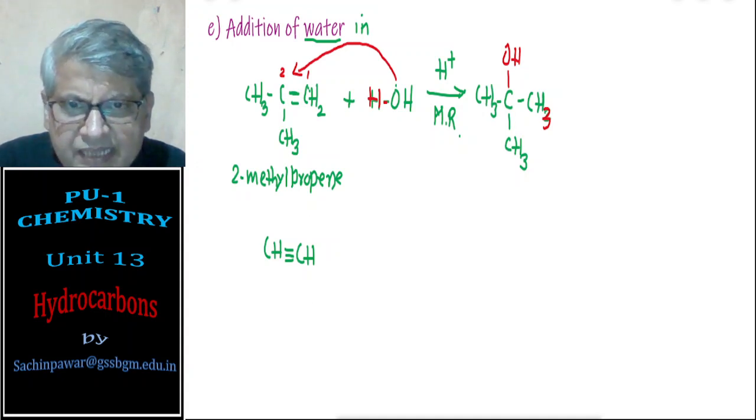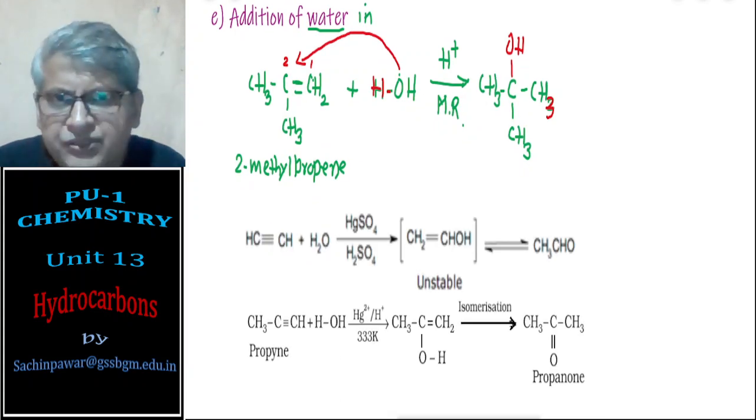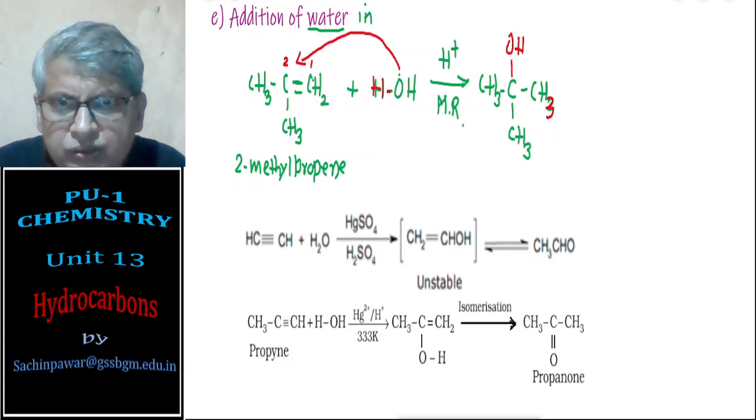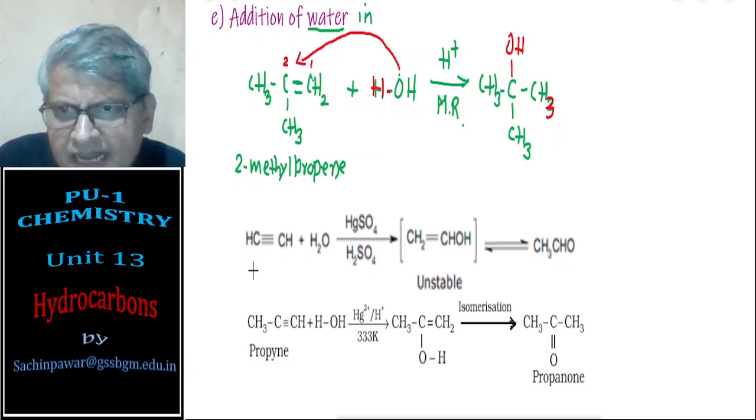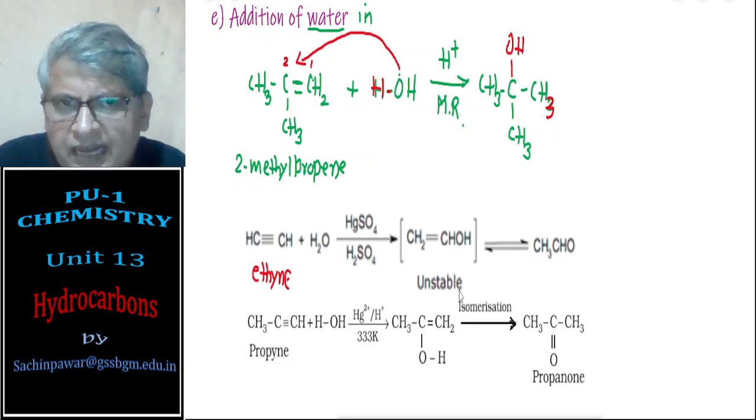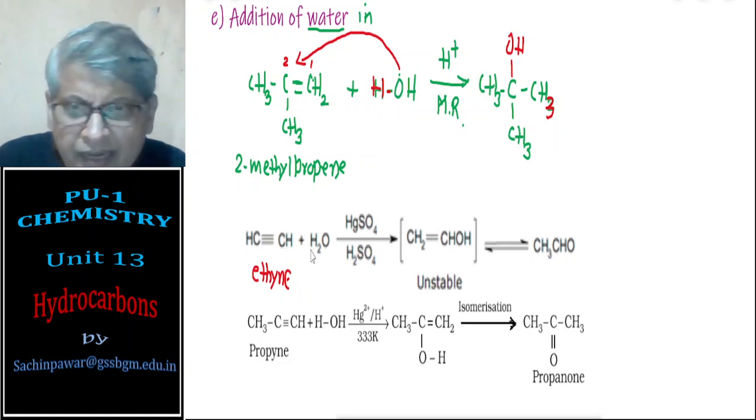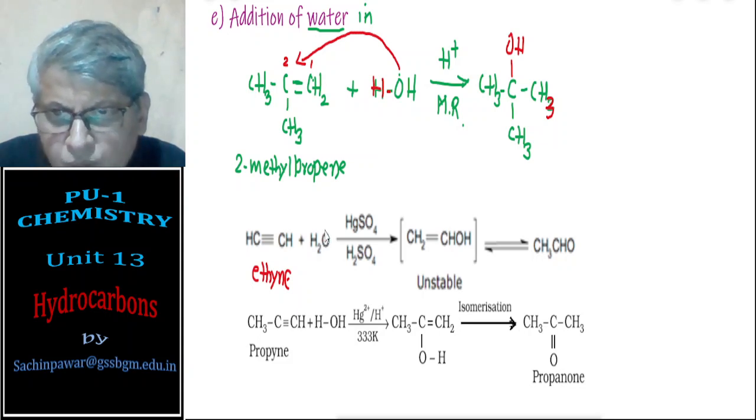Ethyne, if I just take an example, so the last reactions, that is reaction with alkynes. Here I have taken an example of ethyne and propyne. When ethyne reacts with water in presence of mercuric sulfate and sulfuric acid, an addition reaction takes place.